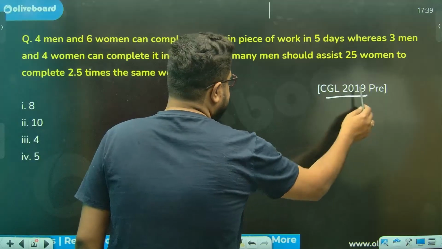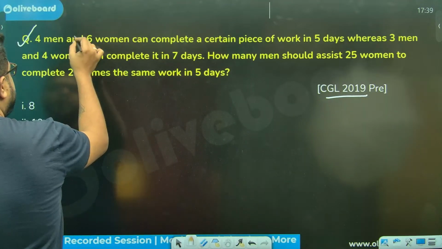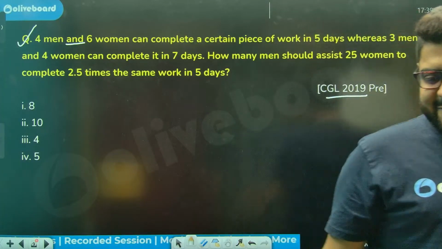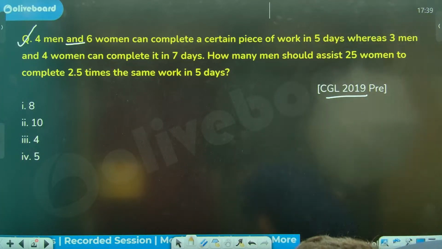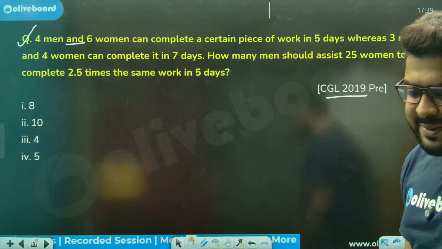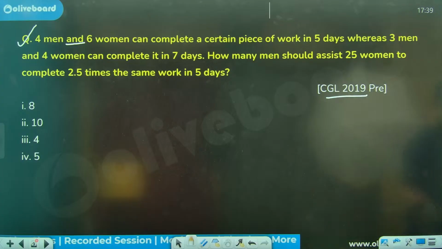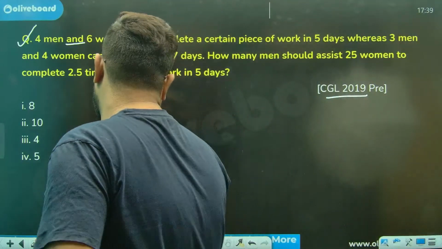CGL 2019 once again. Sir, you see, now there is AND here, not OR. Now there is AND here, not OR. Sir, what can we do? What can be done? Anyone? Everybody, try this, please. Let me have a sip of water. How can we approach this?